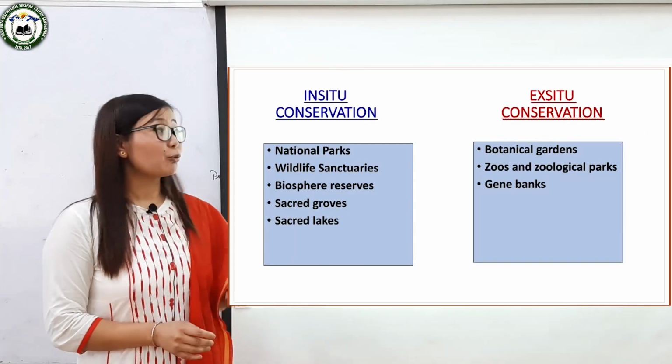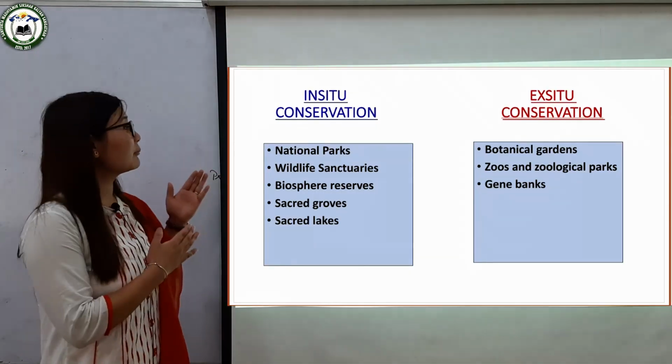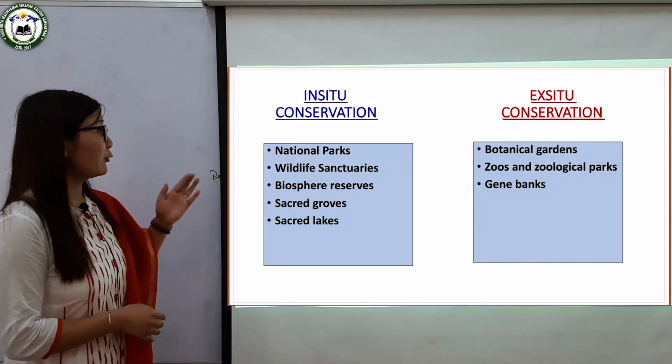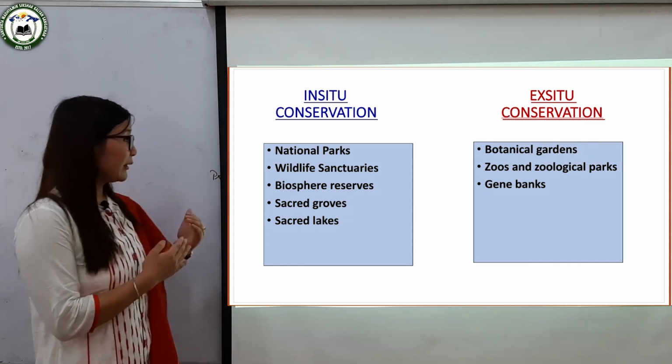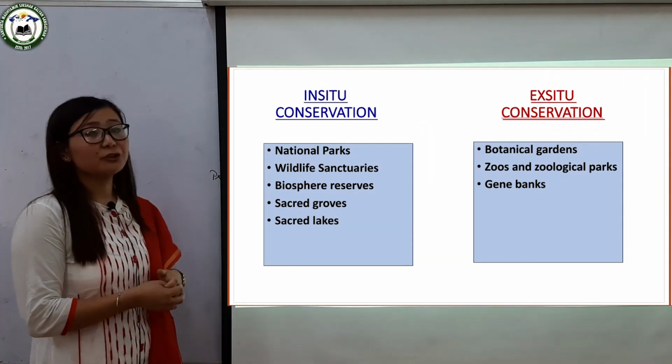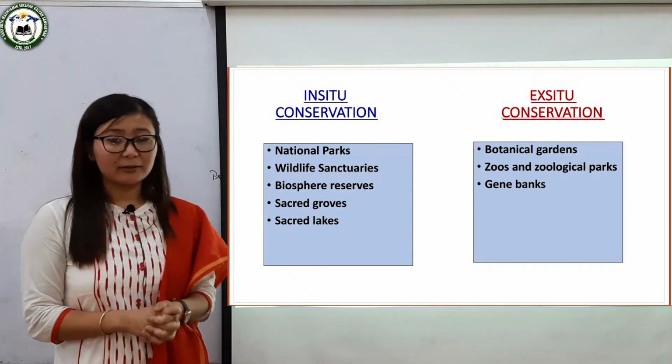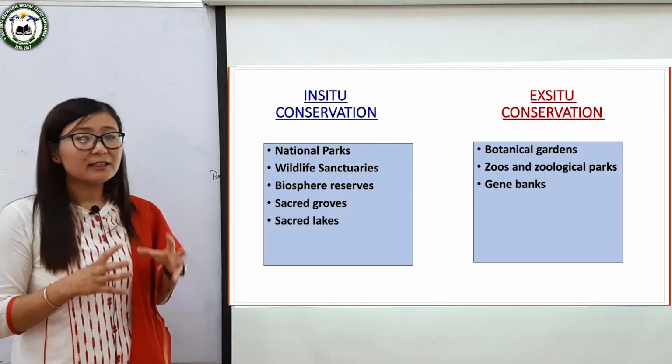So, students, now we are going to discuss the different methods that fall within in situ conservation and ex situ conservation. First, we are going to discuss the methods that fall within the in situ conservation of biodiversity, and the first one is national park. So, what is a national park? A national park is a relatively large area